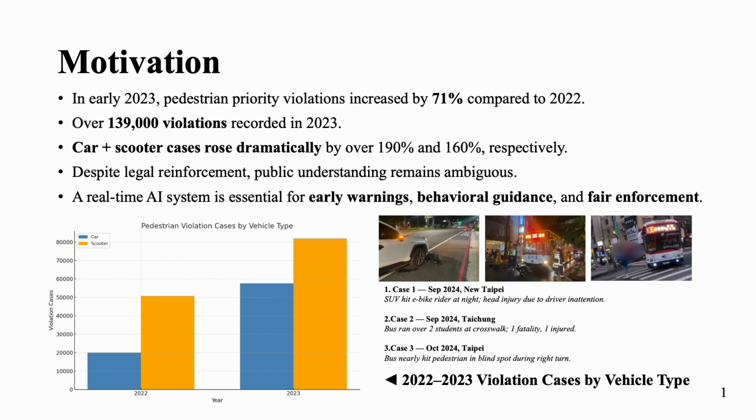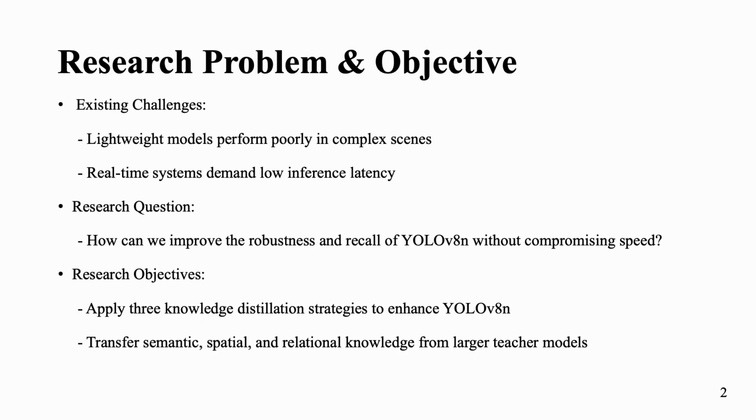All of these point out an urgent need for an AI system that can detect pedestrian risks in real time, issue early warnings, and help ensure fair and consistent law enforcement. In this section, we define the core challenges and objectives for our research.